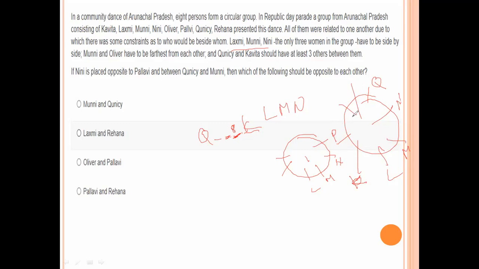Which of the following should be opposite to each other? Munni, Quincy; Lakshmi and Rehana; Oliver and Pallavi; Oliver and Rehana; Pallavi and Rehana. So maybe the chance is there for Lakshmi and Rehana. So option B is the right answer.